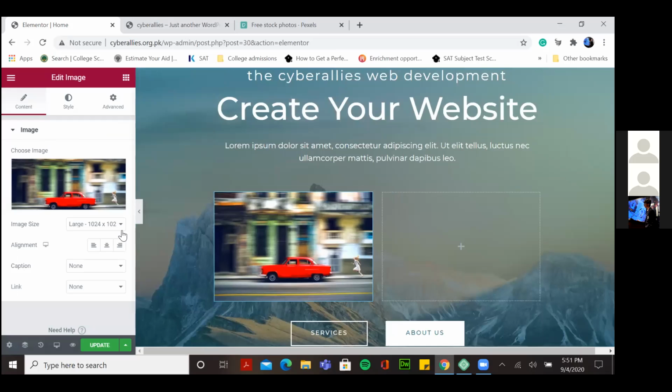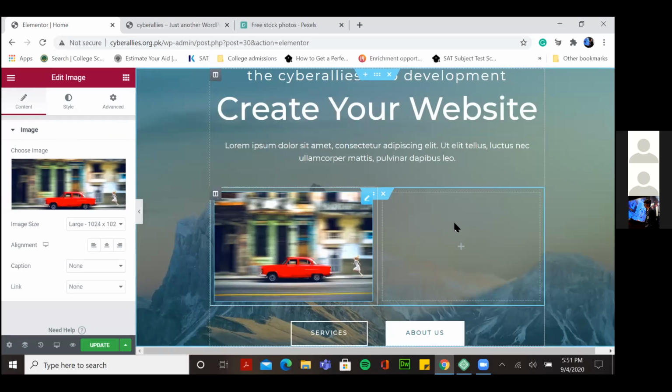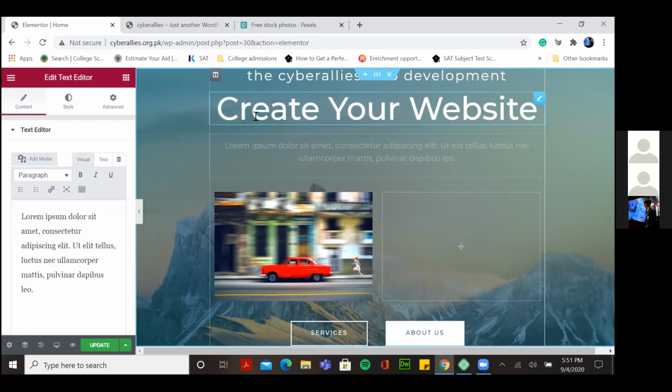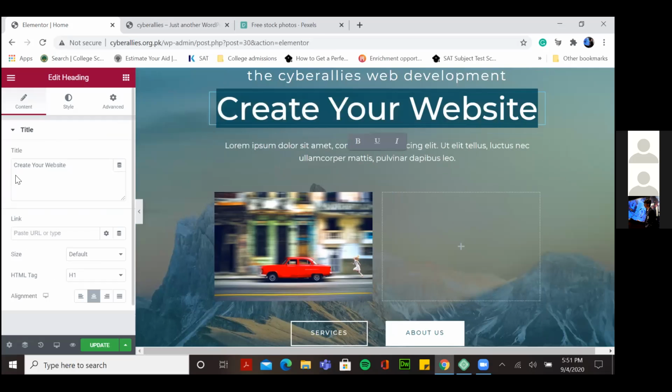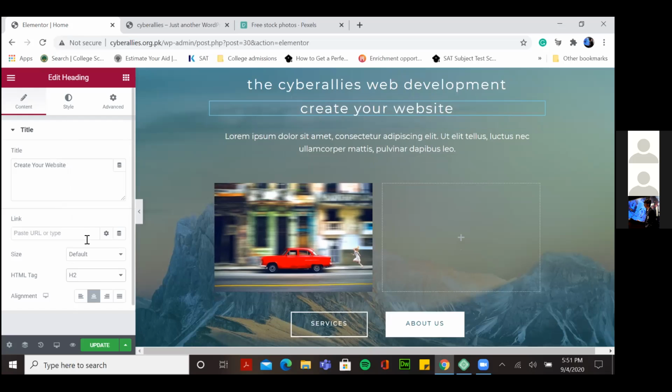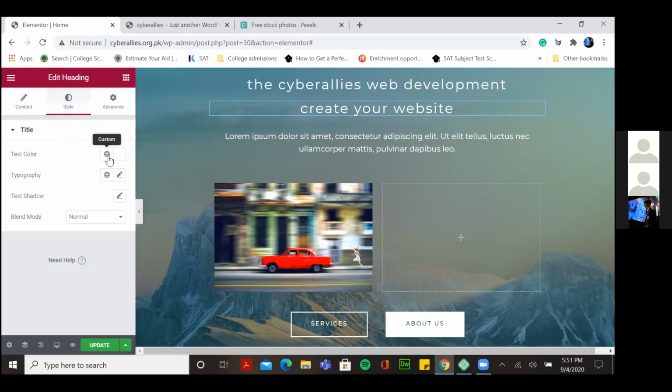अच्छा, you can also like... अब since I have, suppose करो, I've clicked here, I want to change the style for this. सही है, ये काफी बड़ा है, I want to reduce the size. तो HTML tag के अंदर आके you have वही वाली चीजें कि मैं heading छोटी कर सकता हूँ, मैं बड़ी कर सकता हूँ. If you want, you can go to style, you can change the text color, you can change the typography.